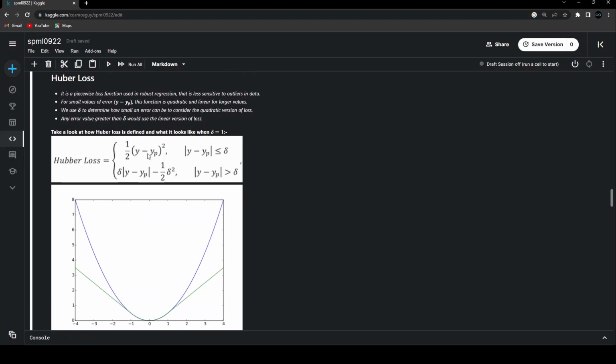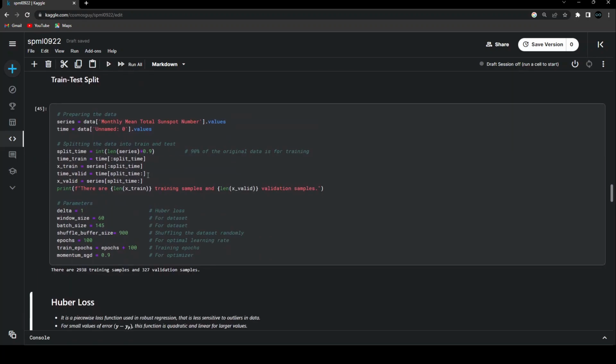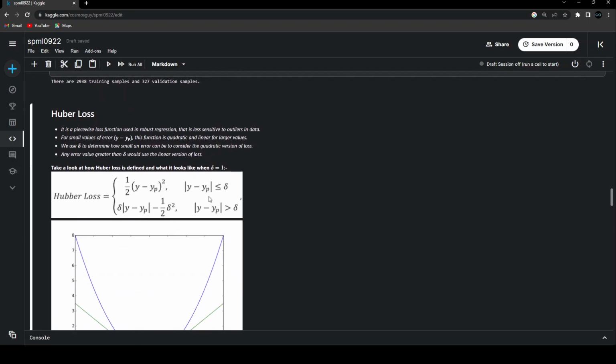So that's what happens. By default, Keras has the value of delta as 1 in the Huber loss. You can simply go ahead and try to play with this value, and that's the reason that I kept this parameter of delta as 1 over here. You can change it to 0.8, whatever it is, it's totally up to you, like what is the limit that you want in order to choose the MSE and in order to choose this advanced version of the MAE.